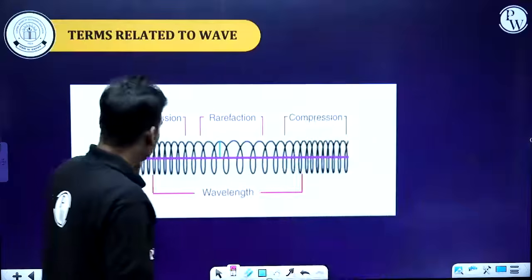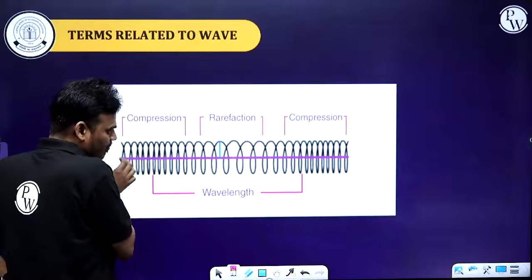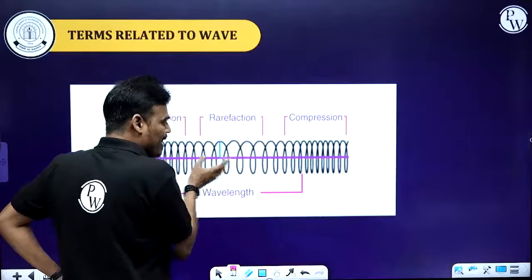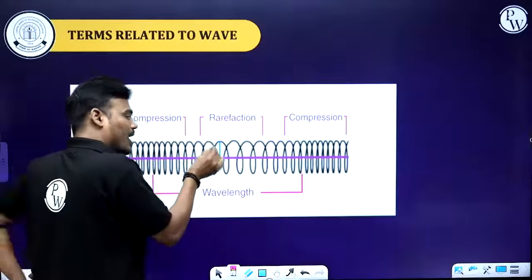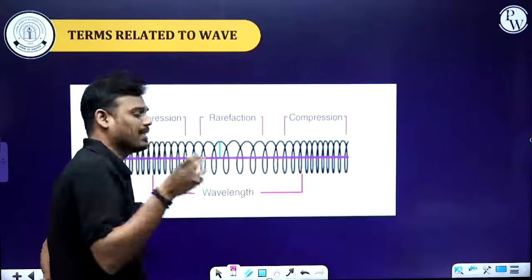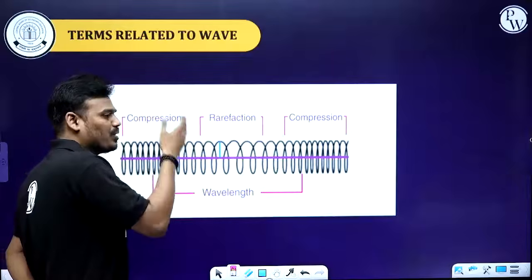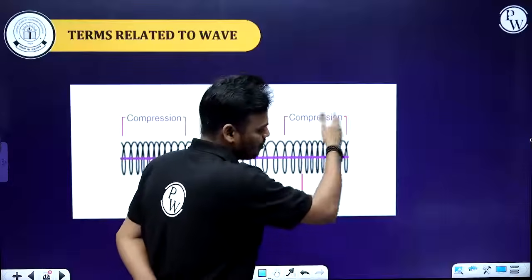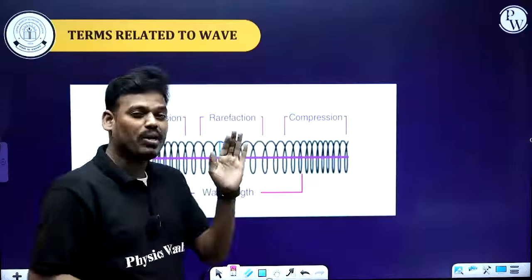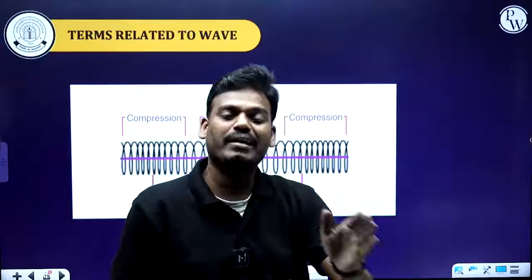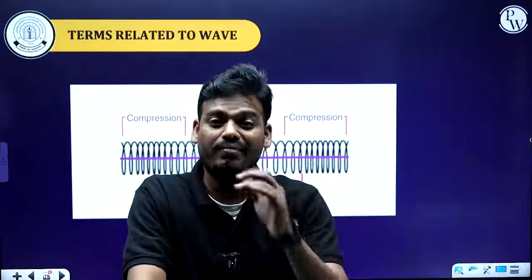So, compression and rarefaction. You see, here the distance between each coil is very small, and there the distance between each coil is comparatively very large. Therefore, if the distance between coils is small, you call it a compression. If the distance between coils is large, you call it a rarefaction. So a longitudinal wave can travel in the form of compression and rarefaction, compression, rarefaction. And the consecutive distance between compression and rarefaction, we call a wavelength.